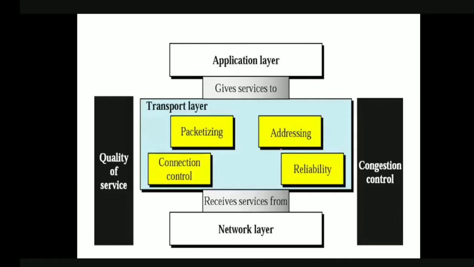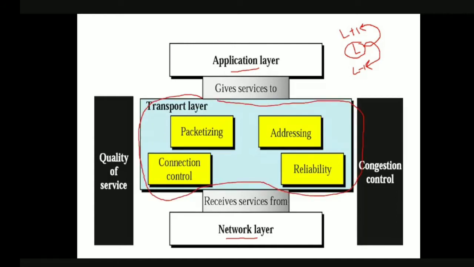First thing, where is the transport layer located or situated? The transport layer is located in between the application layer and the network layer. If you consider a layer, this is layer L minus 1, and let us say this is layer L plus 1. The transport layer receives services from the bottom layer, which is the network layer, and provides services to the top layer, which is the application layer. So this is completely the transport layer.